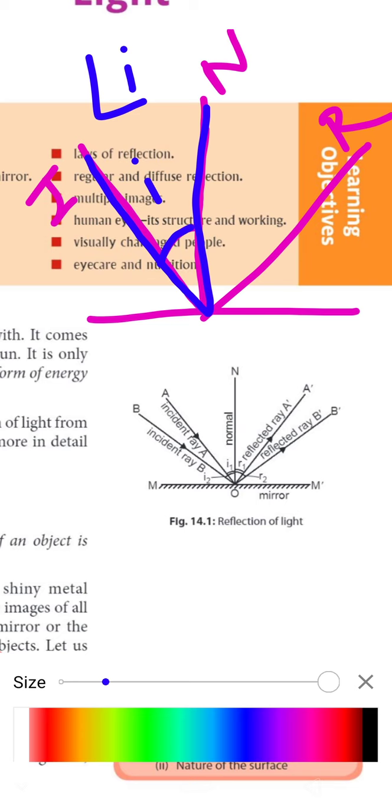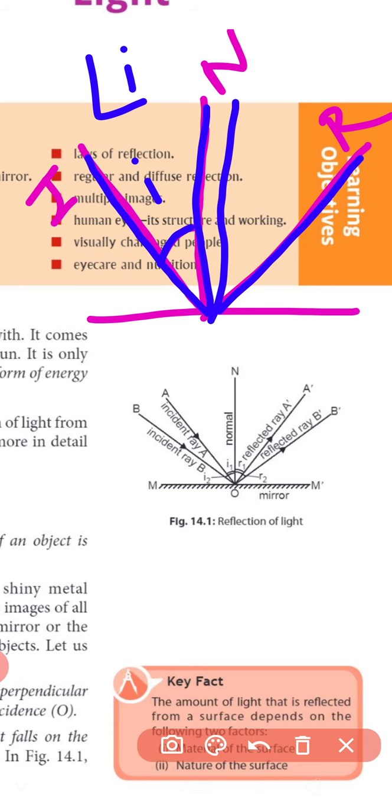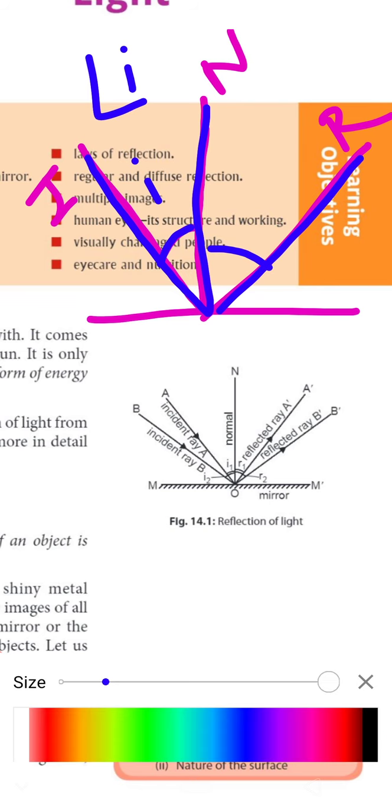Okay, and the angle between the reflected ray and the normal ray is called the reflected angle. So the angle between the normal and the reflected ray is called angle R. So angle R is called the angle of reflection. Okay, clear all the 4 points?